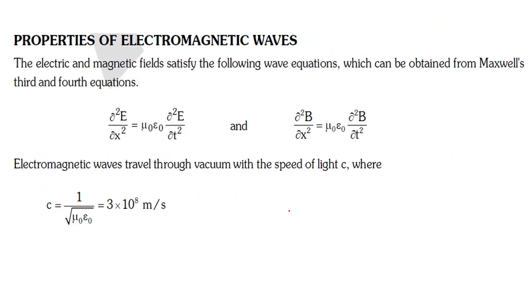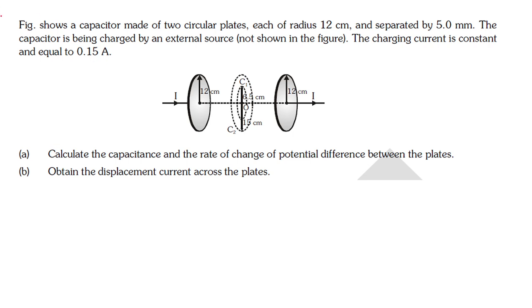Okay, we'll do some questions now. Write this question fast, faster. Figure shows a capacitor made of two circular plates, each of radius 12 centimeter and separated by 5 mm.